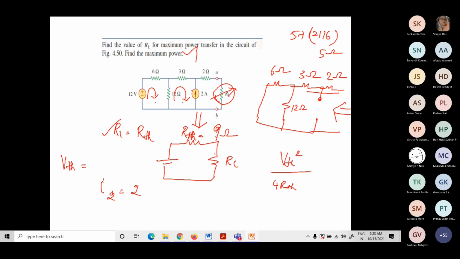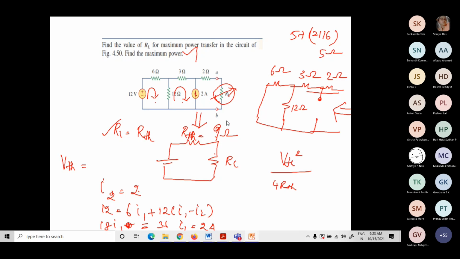In the second loop we have a current source, so directly I could write I2 is equal to 2. Now for the first loop, when you write the voltage equation, 12 is equal to 6 into I1 plus 12 into I1 minus I2. Now I2 value is already known. So 18 I1 minus 12 I2, minus 12 into 2 is 24. When I bring it this side, 24 plus 12 is 36. So I1 is also 2 amps.